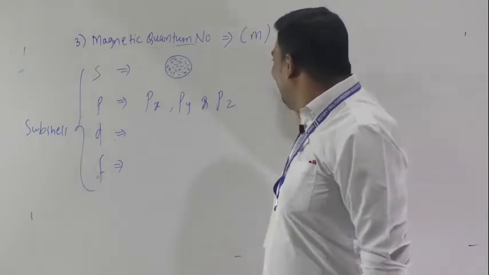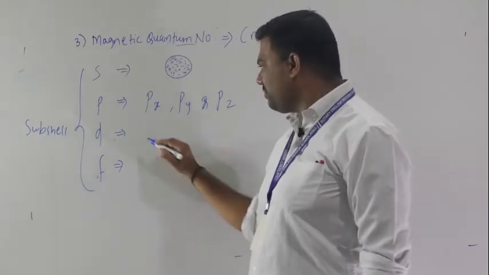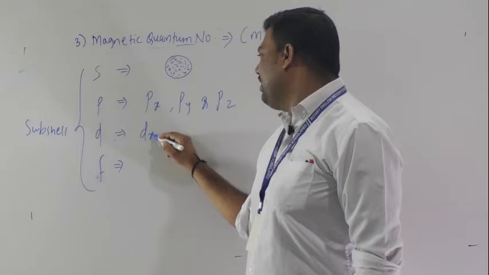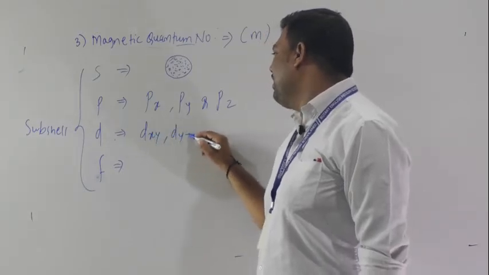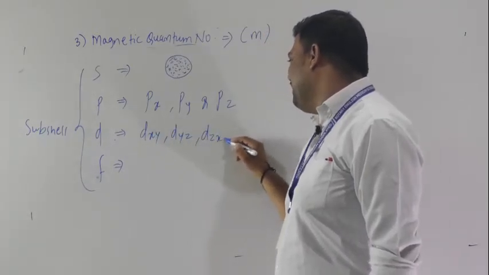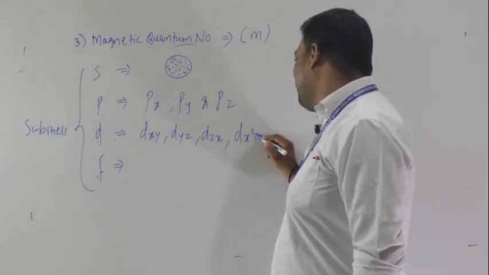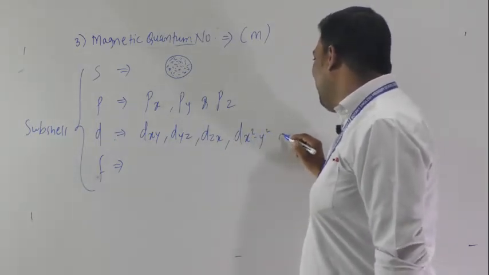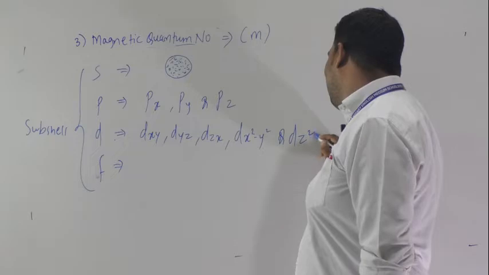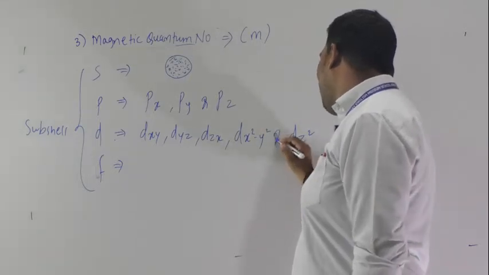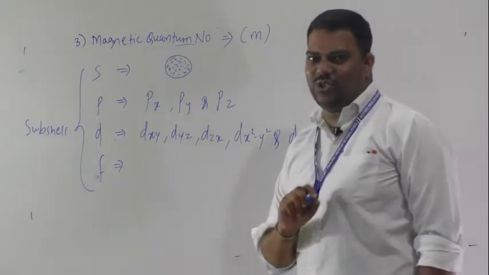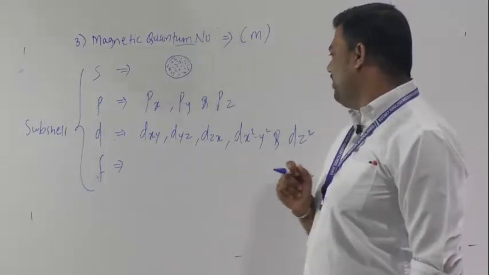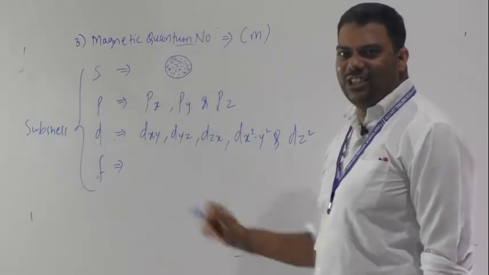D also has subtypes: dxy, dyz, dzx, dx square minus y square, and dz square. These are the 5 subtypes of the D subshell.